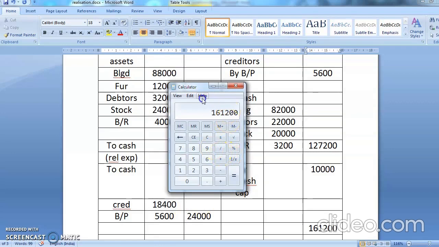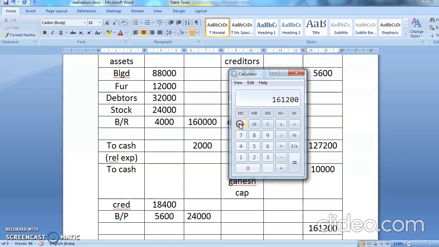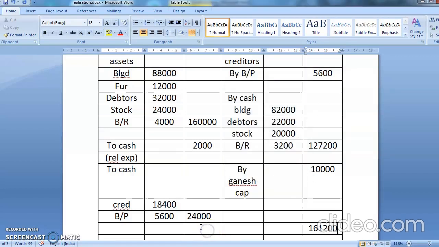Now see, what is my debit card total? Yes, 1,60,000 plus 2,000 plus 24,000. Now this is coming to 1,86,000. See, I'm just writing in pencil. You have to rub this on later on. So this is coming to 1,86,000.